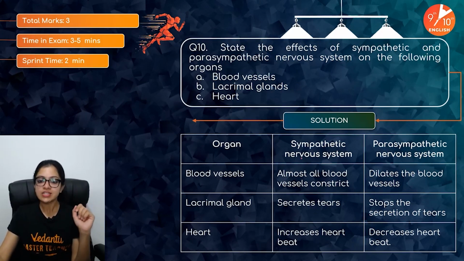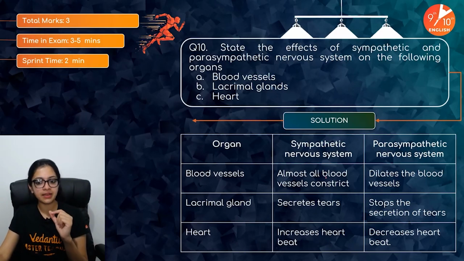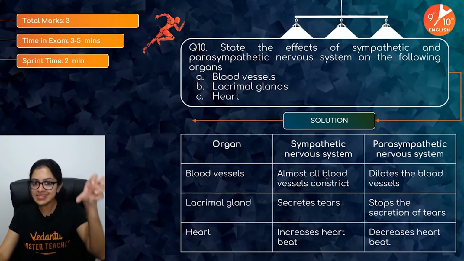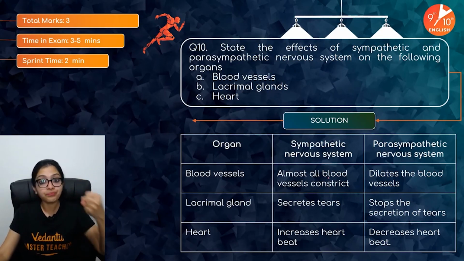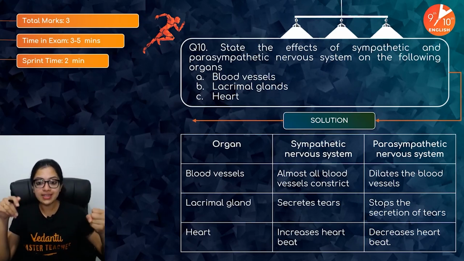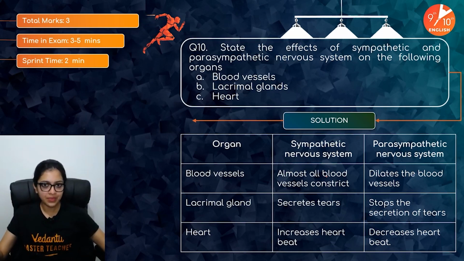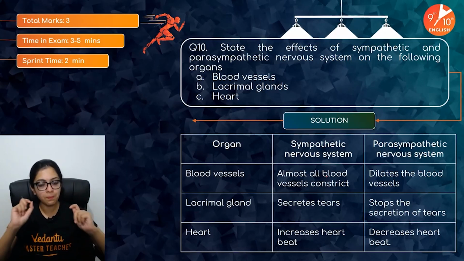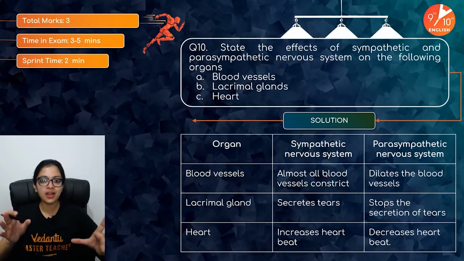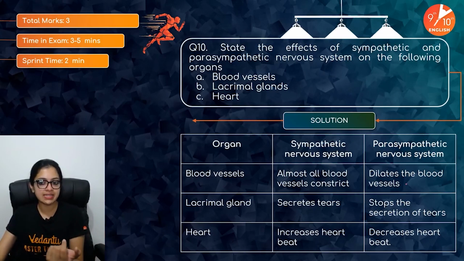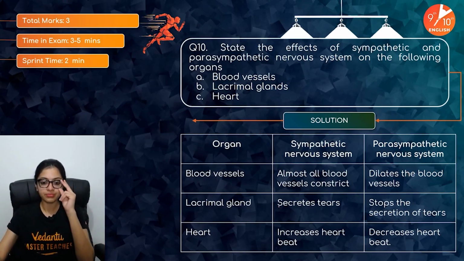Found in your eyes. So blood vessels, in the case of sympathetic nervous system, almost all blood vessels constrict. Why so? Because your body is trying to pump more blood, so that you can think better and act better, to your muscles and all of those organs. It's trying to pump extra blood. Parasympathetic nervous system, it's more of dilation because rest and digest, right?